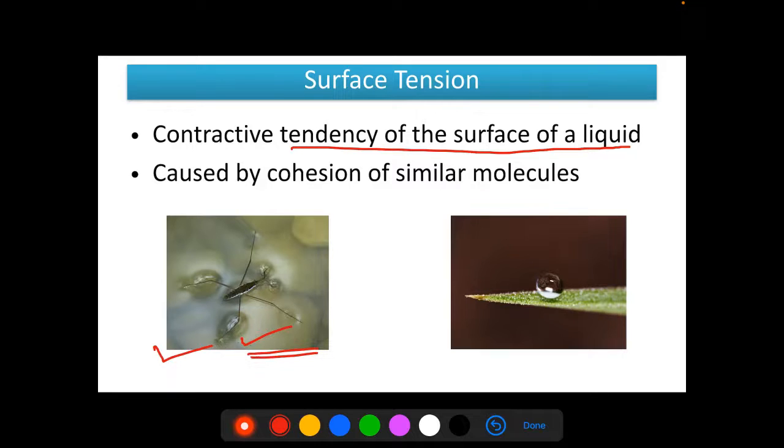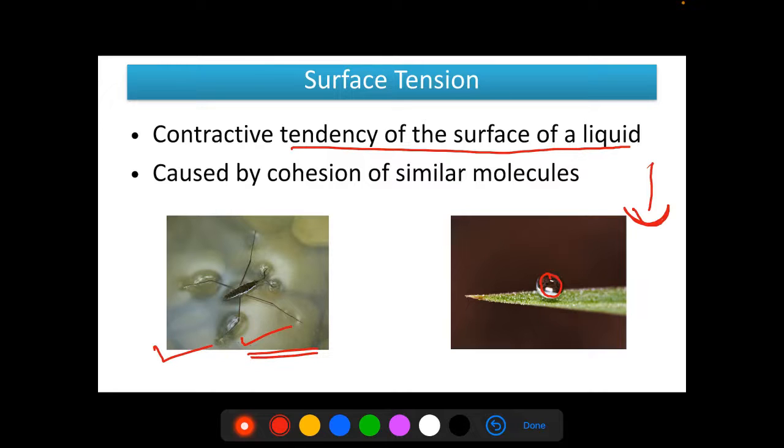Also, we can see this liquid drop which is formed on the waxy leaves. Again, this is due to the surface tension of the water. Due to this property, we can see that these insects can walk on the surface of the water just like a person walks on a trampoline. What is a trampoline? We can observe it in a circus or something. It is a stretchable material on which, if a person is standing, it gets deformed, or it forms this shape. That person does not sink inside the trampoline.